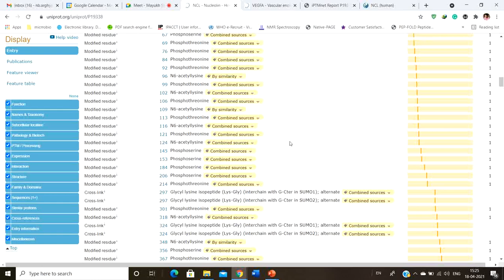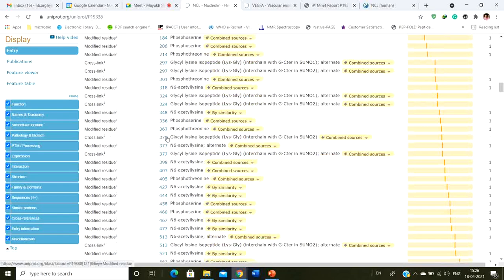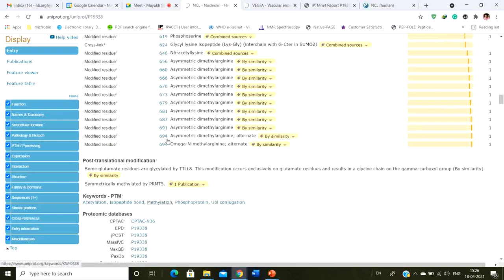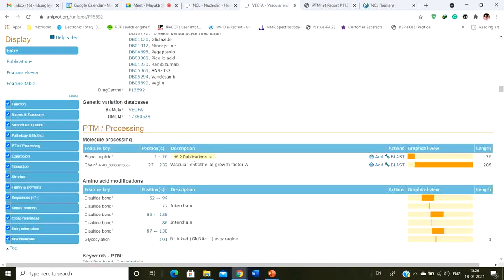Okay, so simply by taking a look at those modifications, you can understand that these modifications are actually responsible for that particular disease, and that's why you need to read about those modifications, and you can carry forward the research from there on. So these are the modifications that you can find in this particular protein. Okay, now in the case of VEGF, the modifications are really limited.